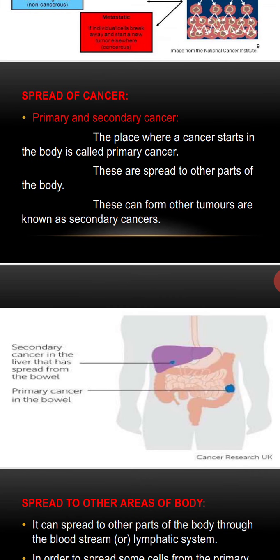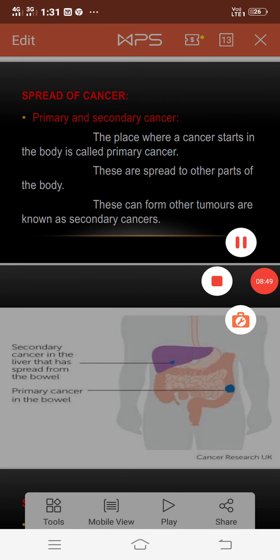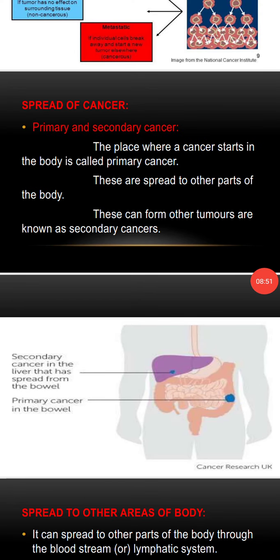So next we are going to discuss the spread of cancer. The place where a cancer starts in our body, wherever it is, is called the primary cancer. And these spread to other parts of the body by the mechanism which we already mentioned, that is metastasis. This can form other tumors known as secondary cancers. Okay, that is about primary and secondary cancer.